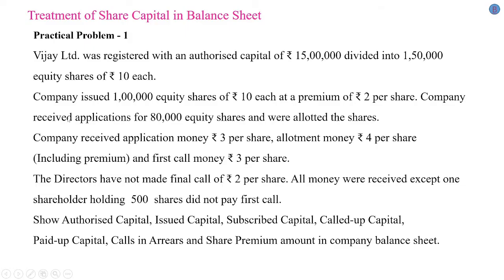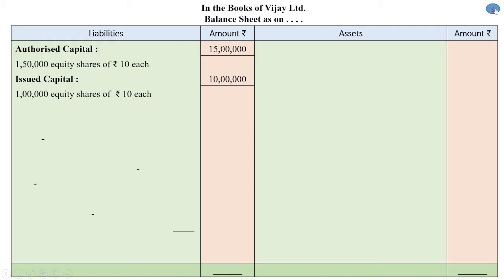Next, the company received applications for 80,000 equity shares. Hence, our subscribed capital is 80,000 equity shares of rupees 10 each. So 80,000 into 10, 8 lakh is our subscribed capital.